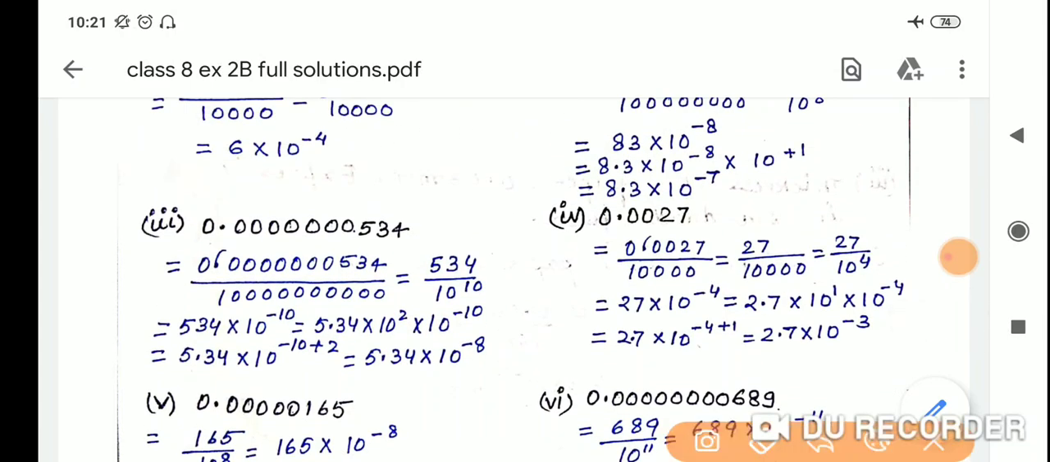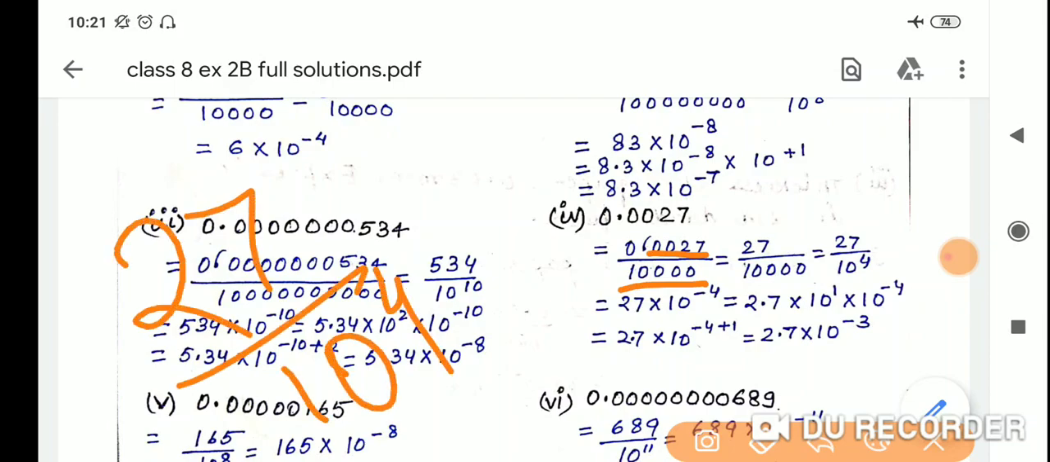So the fourth part is 0.0027, not 27. After decimal we just don't say the numbers like 27, 28, we just speak the digits only, like this. So 0.0027 and 4 decimal places are there, so 10,000. So 27 by 10 raised to the power 4.